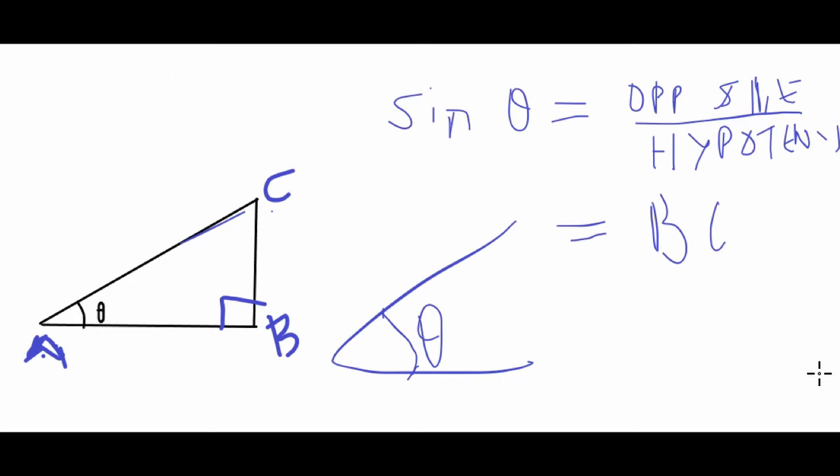BC. And what is hypotenuse? In a right angled triangle, the longest side is the hypotenuse, or it is the side opposite to the 90 degrees angle. Okay, opposite of the 90 degrees angle is called the hypotenuse, or the longest side of a right angled triangle is called hypotenuse.